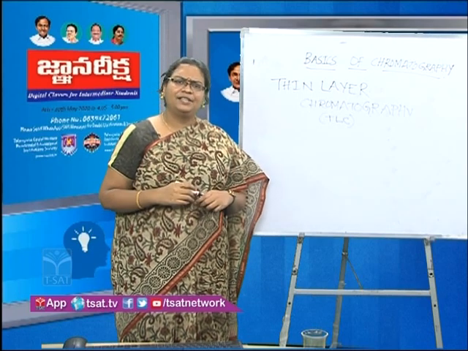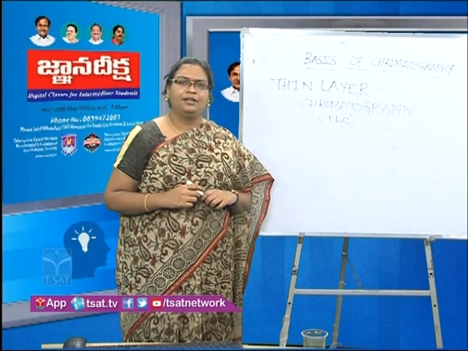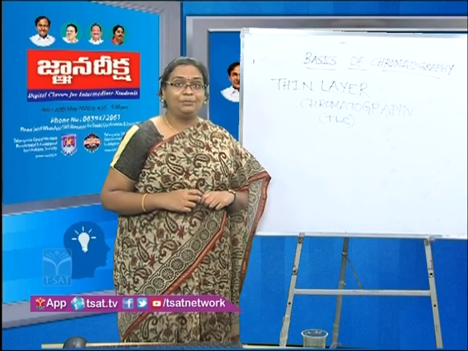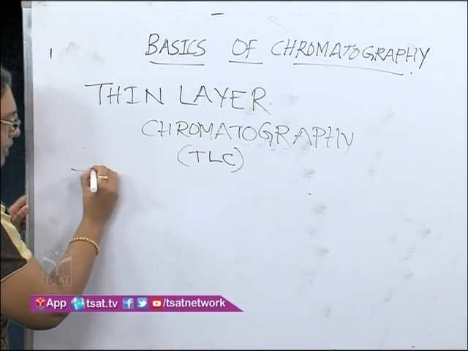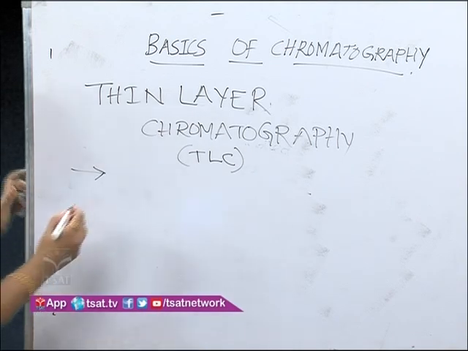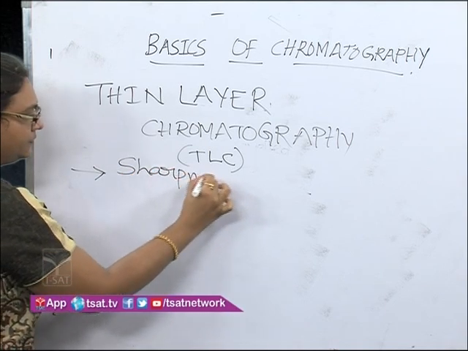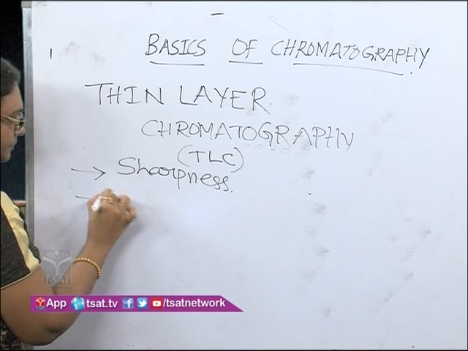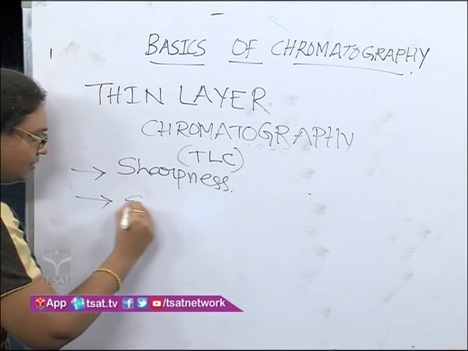Then what is the difference? Why should TLC be used when paper chromatography is already available? Thin layer chromatography is employed because of certain reasons. Let me state those reasons first. The first advantage of thin layer chromatography is the sharpness. The second one is the speed.